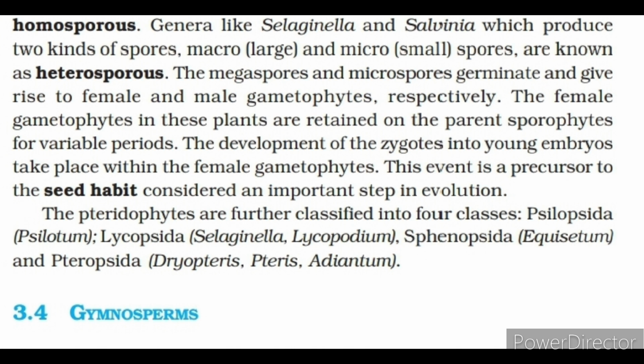The development of the zygotes into young embryos takes place within the female gametophytes. This event is a precursor to the seed habit, considered an important step in evolution. The pteridophytes are further classified into 4 classes: Psilopsida, Psilotum, Lycopsida, Selaginella, Lycopodium, Sphenopsida, Equisetum, and Pteropsida, Dryopteris, Pteris, Adiantum.